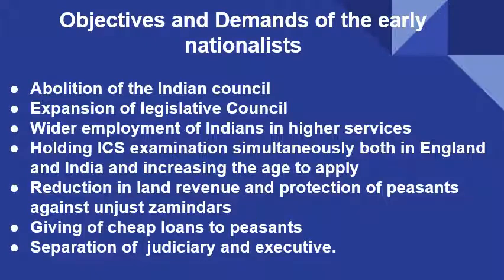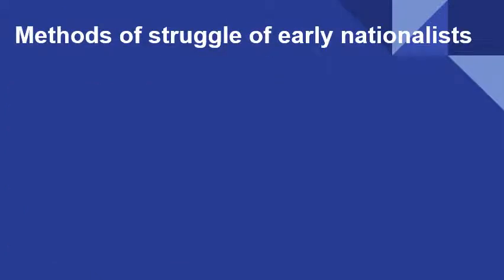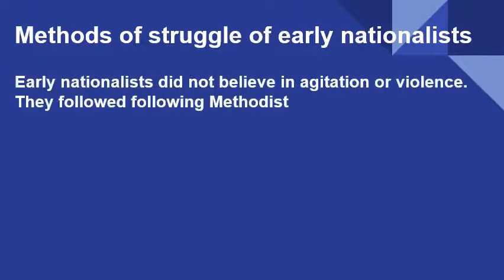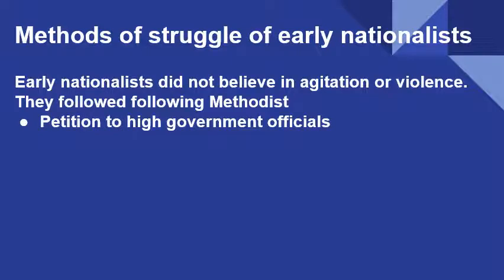Okay. Now in the next slide, we'll see the methods of struggle of the early nationalists. They didn't believe in agitation, violence or boycott. They believed in very mild methods. What methods did they follow? First, they used to write petitions to high government officials if they found that some law was not according to the people, not just. So they wrote petitions asking for an answer from the government.